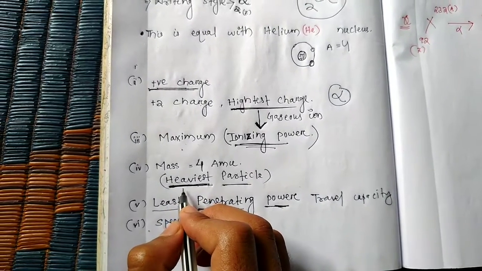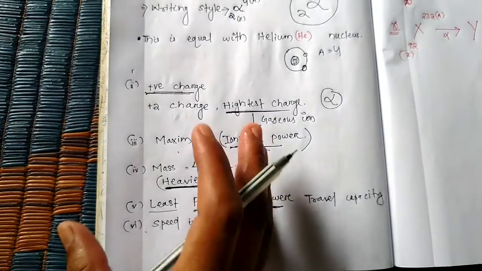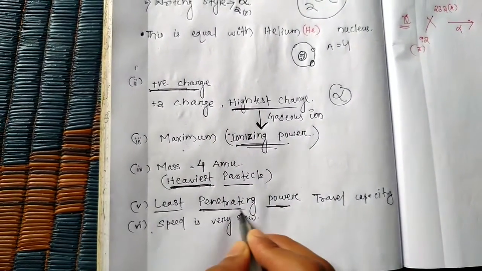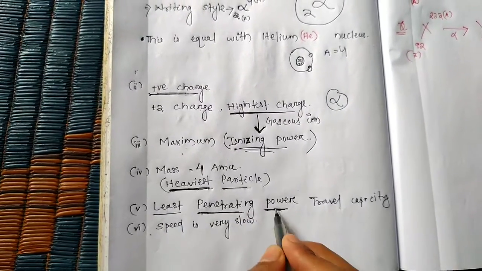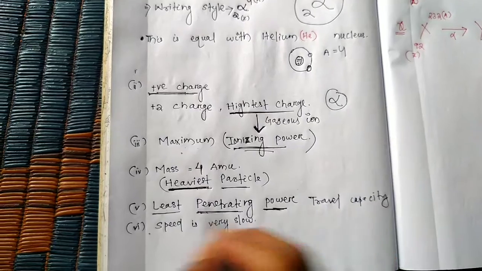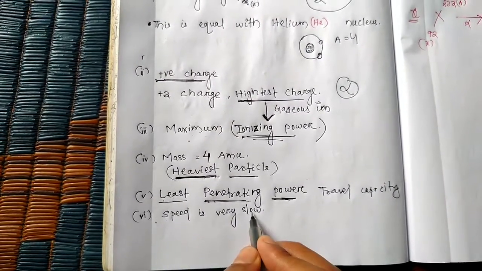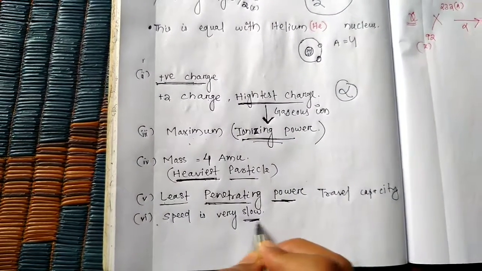The alpha particle cannot go a long distance or deep, so it has less penetrating power. Least means slow, and the speed of the alpha particle is very slow.